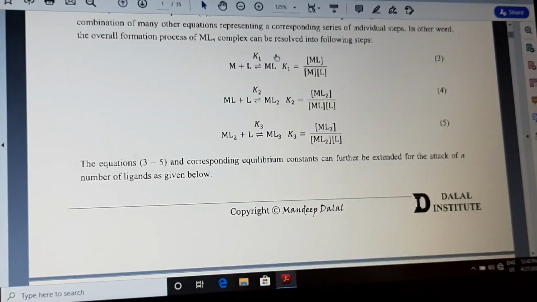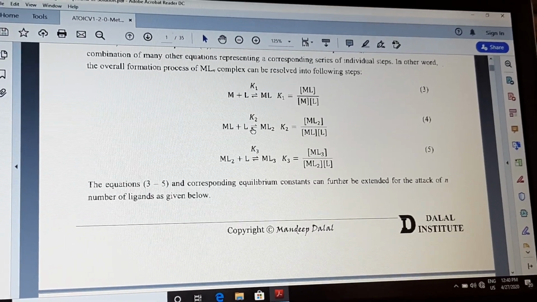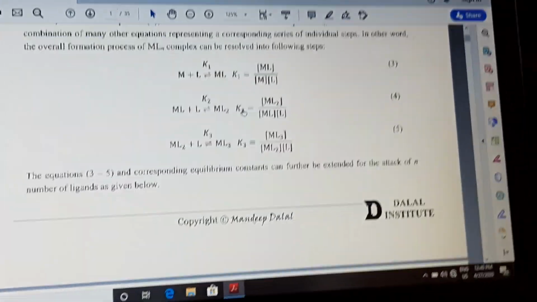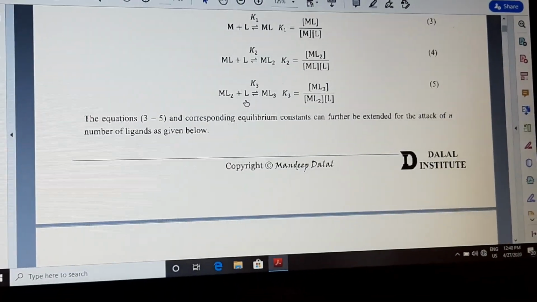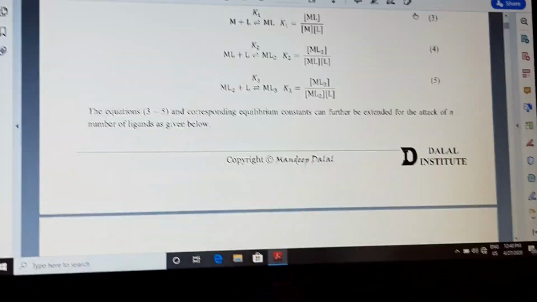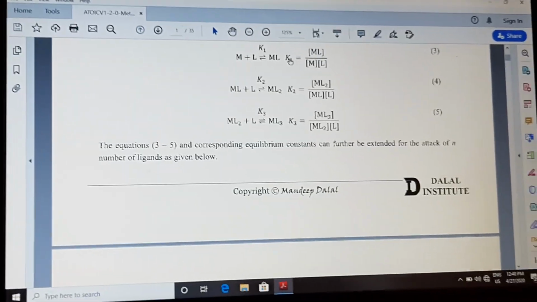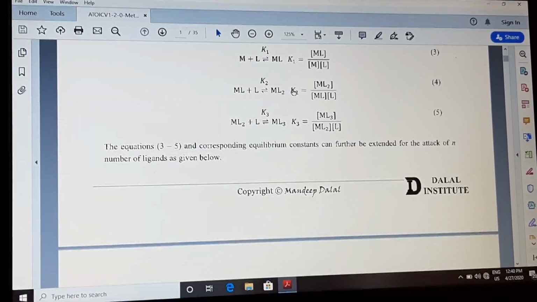In the same way, to this ML, one more ligand, the second ligand, will come and attack. So the rate of the reaction or stability constant of that reaction can be expressed as K2. Same way, the third ligand. So equations 3, 4 and 5 explain in what way the stability constant can be written under stepwise stability constant.